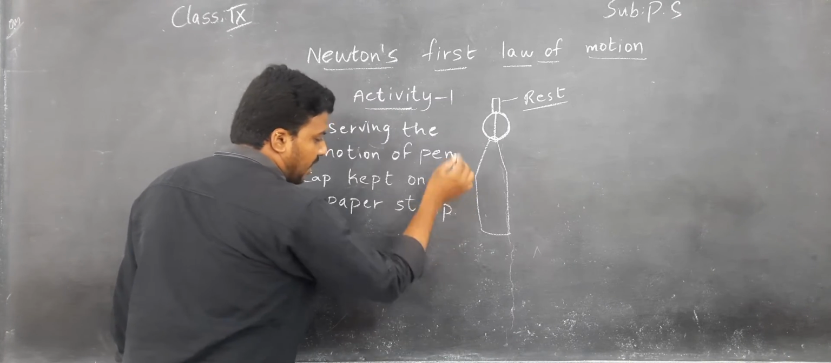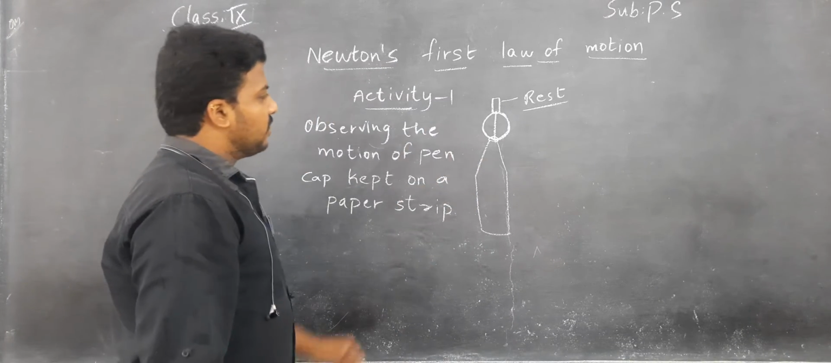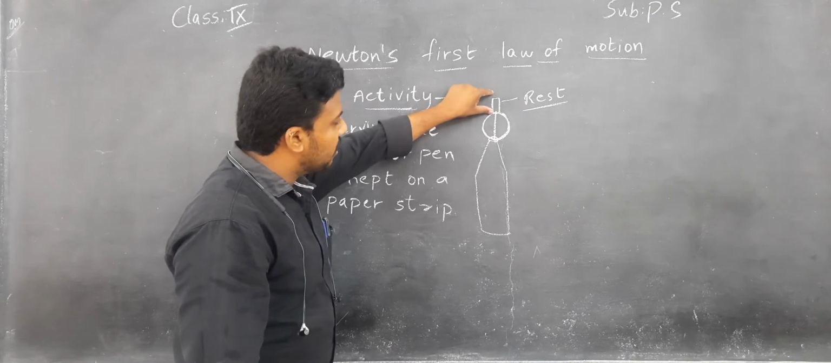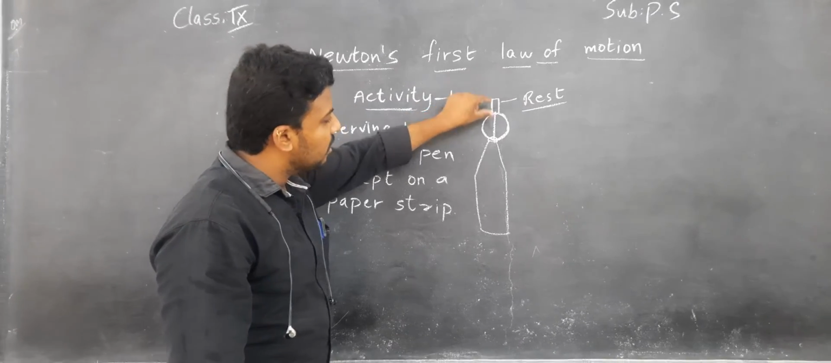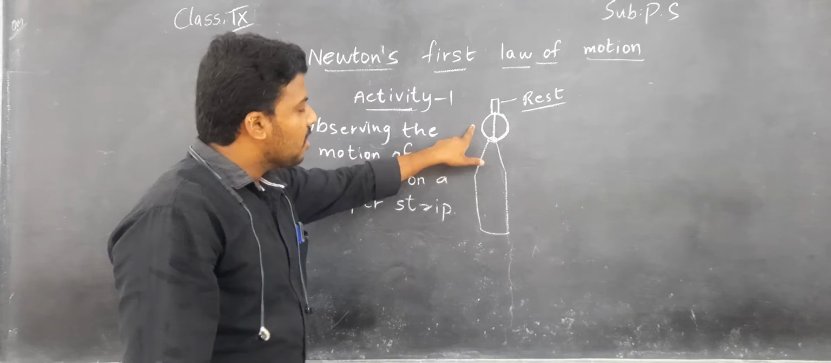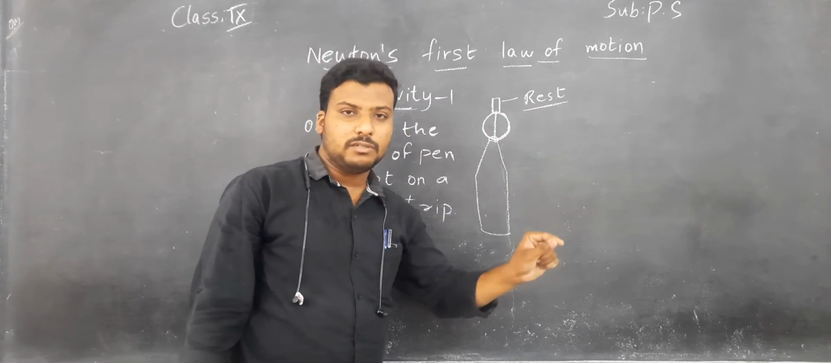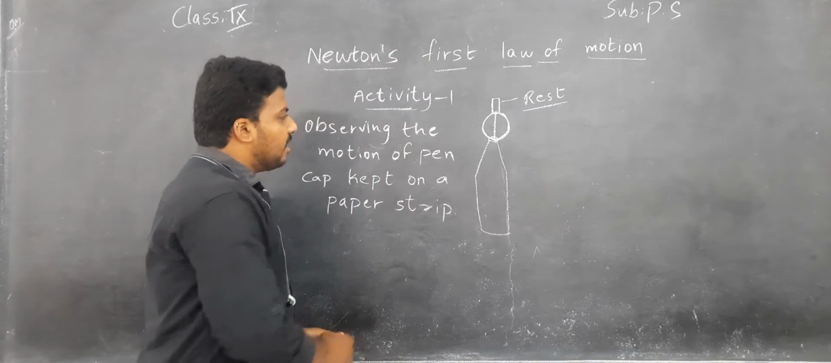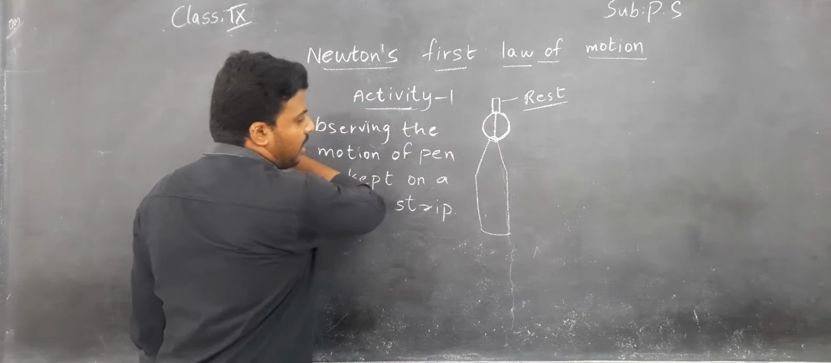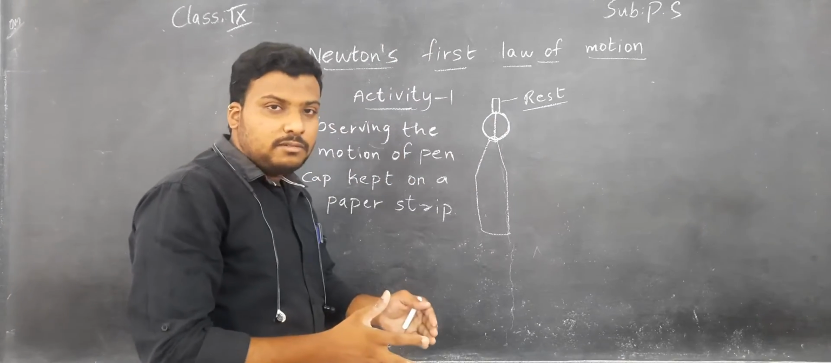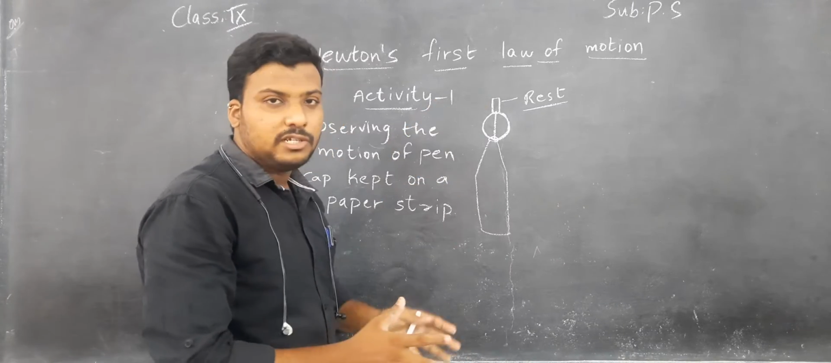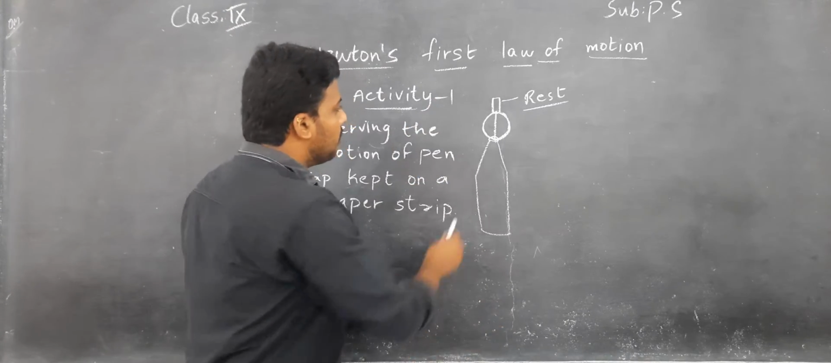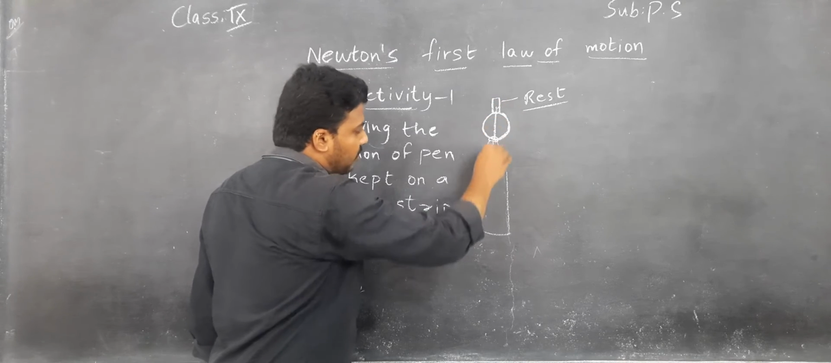Understand, children? Again I am explaining. In the first case you have just kept that pen cap over the paper strip, and it remained in the rest position because you are not applying any external force over it. But in the next case, when you are pulling the entire paper strip, you made the position change. Whose position, children? Here, the pen cap. Then the pen cap will obviously fall here, children.